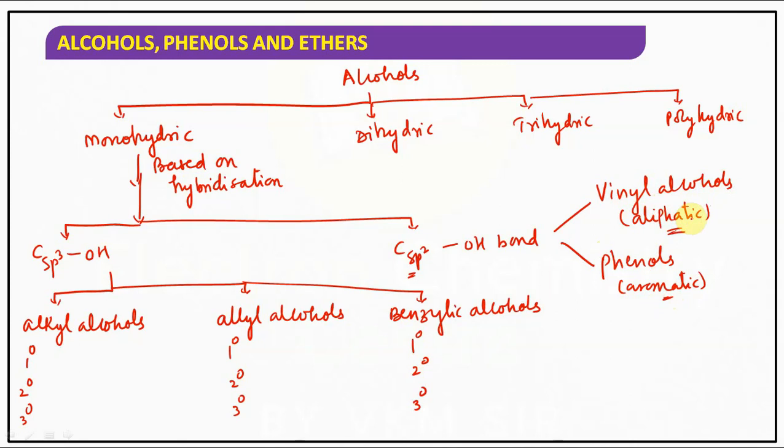Now in the next class, we will be talking about the nomenclature part. In the next session, we will be discussing nomenclature, followed by structure of the functional groups, preparation methods, physical properties, chemical properties. Rest of the topics, as you know, the pattern of discussing organic chemistry, you know it well. Understood? So until then, I'll be signing off.